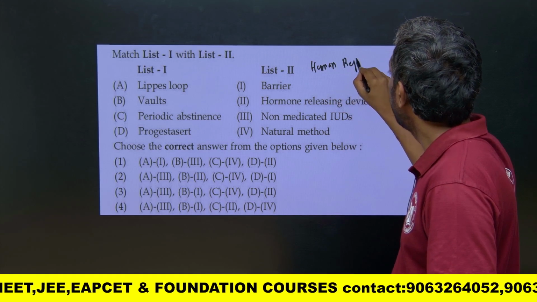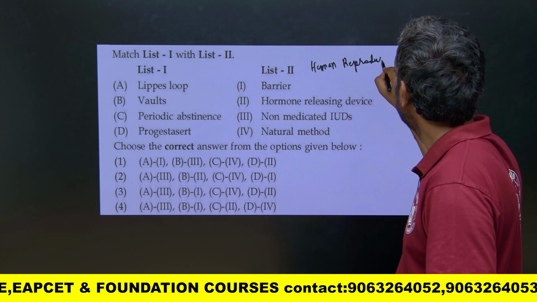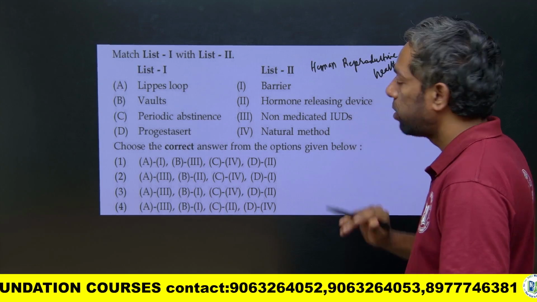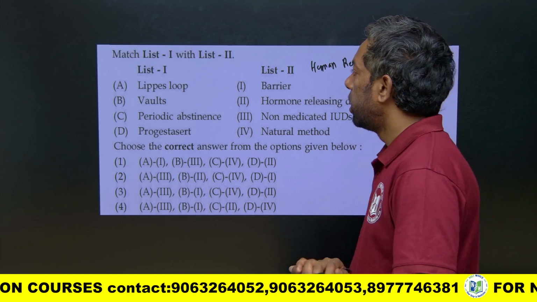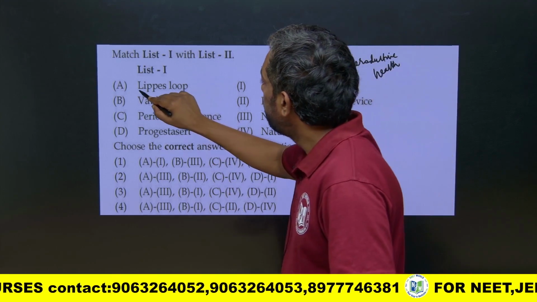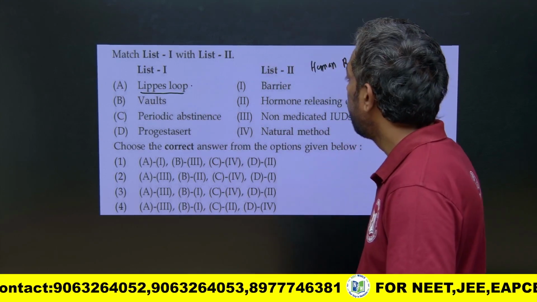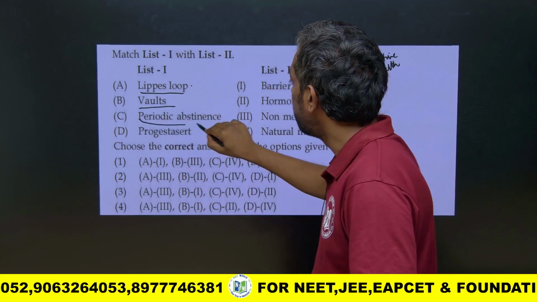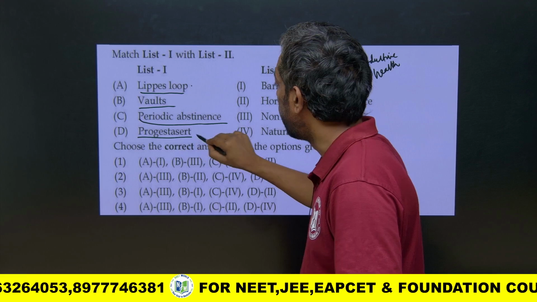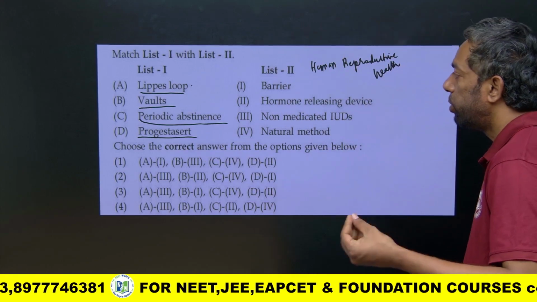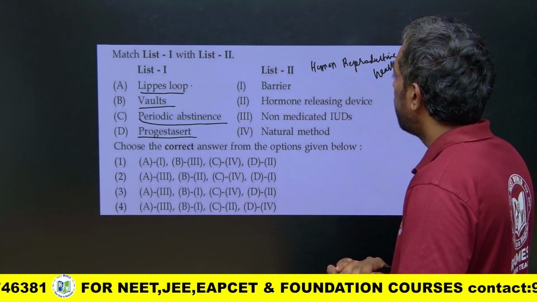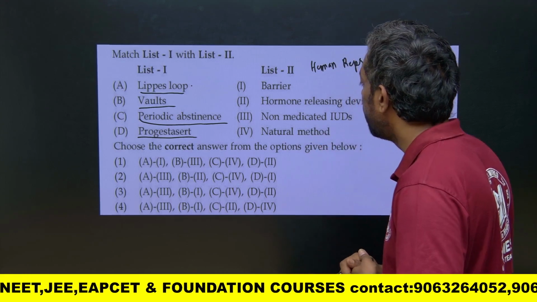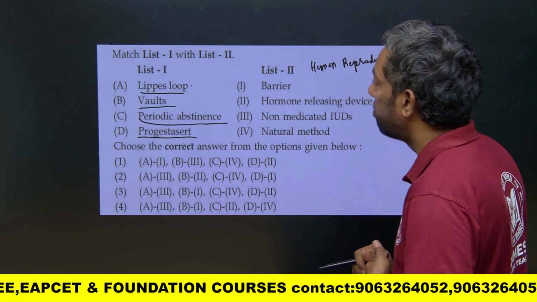The items are Lippes loop, vaults, periodic abstinence, and progestogens. What is a barrier? What is a hormone releasing device? What is a non-medicated IUD, and what is a natural method?